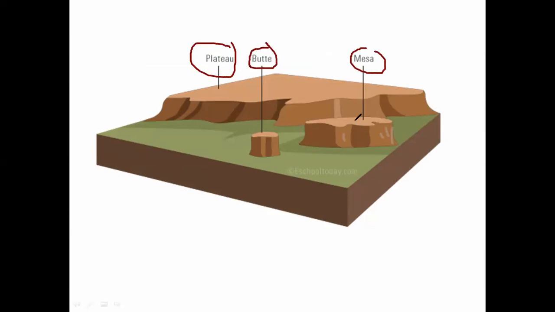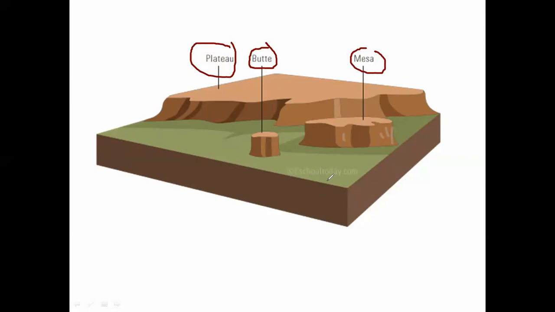Now, what similarity do you see in these three features? Top surface is flat. Okay, in these three features, the top surface is flat, but only the size matters. Plateau has a very large area, mesa has a medium area, and butte has a very small area. Only this much difference is there in these three features.